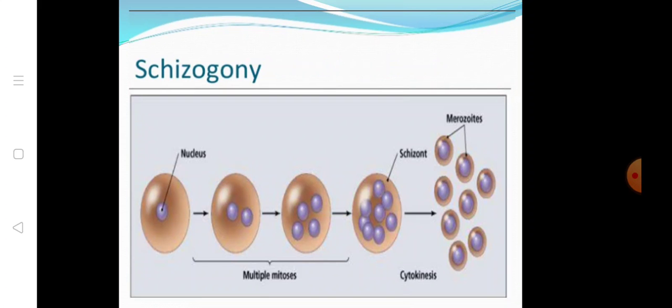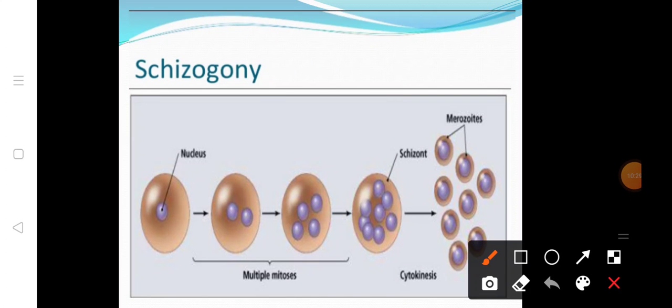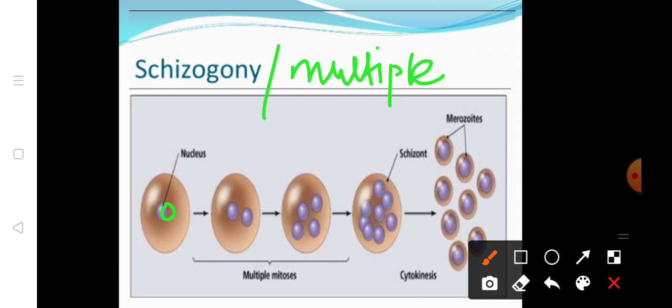This is the diagram of schizogony, an asexual reproduction, also known as multiple fission. Why we say multiple, I will tell you. The first nucleus undergoes multiple divisions, from one to two and so on, giving many nuclei.